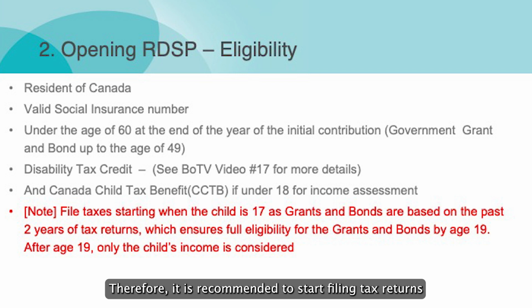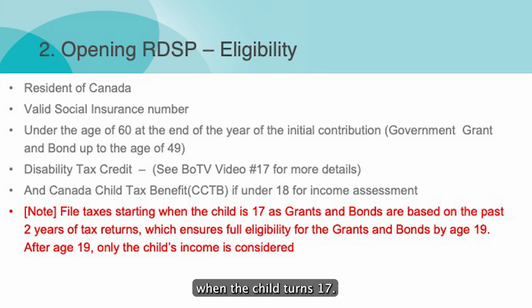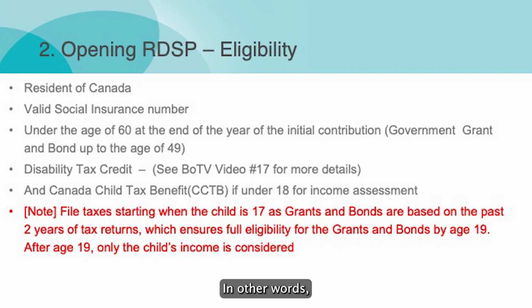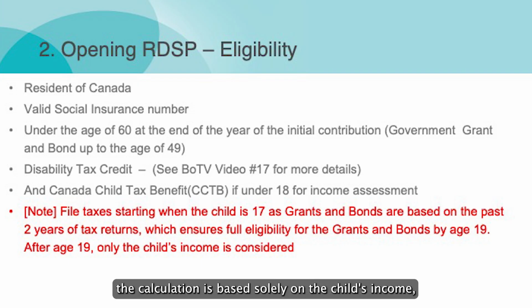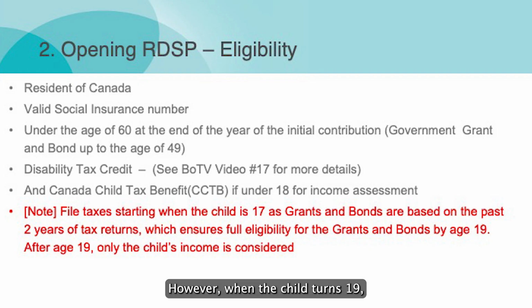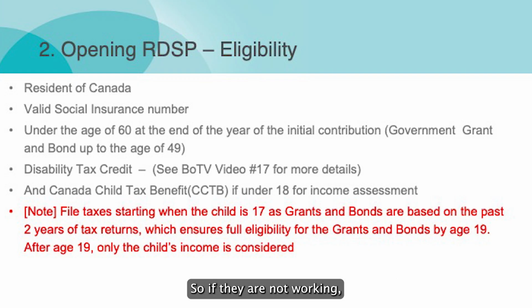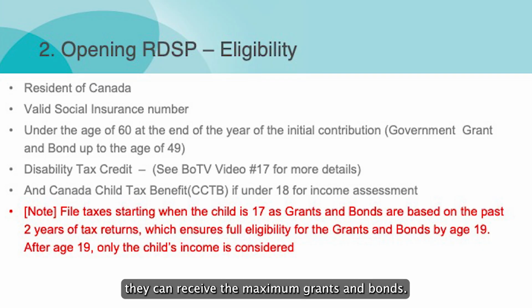Therefore, it is recommended to start filing tax returns when the child turns 17. This is because when the child turns 19, they can receive the correct bonds and grants. In other words, when the child turns 19, the calculation is based solely on the child's income, not the family income. So before turning 19, if the family income is high, they may not receive grants or bonds, or receive less. However, when the child turns 19, the calculation is based on the child's income. So if they are not working, they can receive the maximum grants and bonds.